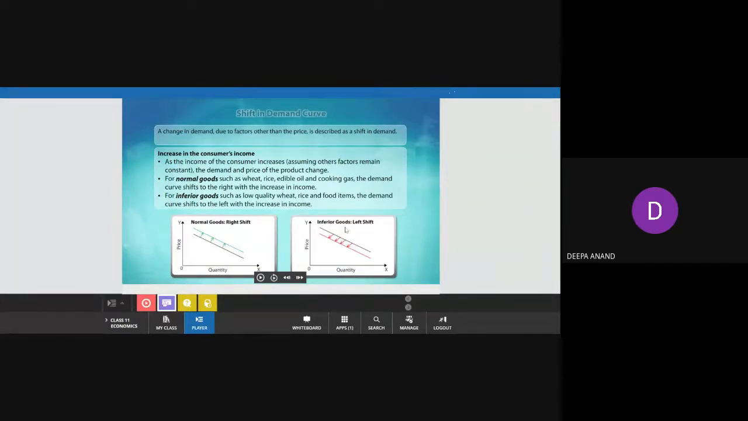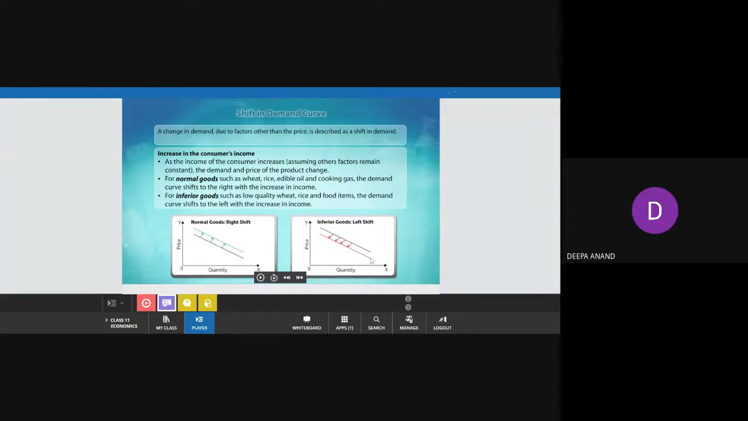So when income increases, this was your actual demand curve. What is the demand for inferior goods? The demand for inferior goods takes a leftward shift. So if you are asked to represent the shift in demand curve in the case of inferior goods, when the income of the people increases, this is the answer. Here the conditions are inferior goods and the income of the people increases. So when income of the people increases, there is less demand for inferior goods. That is why it has taken a leftward shift.